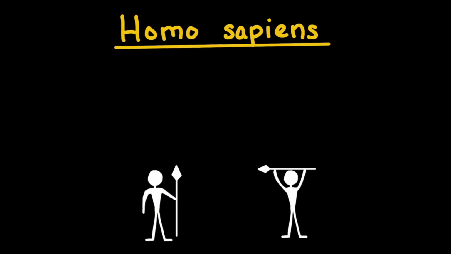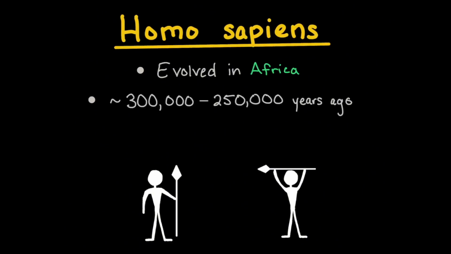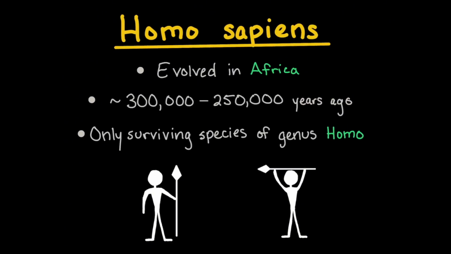Our species is Homo sapiens. Homo sapiens evolved in Africa around 300,000 to 250,000 years ago. They are the only surviving species of the genus Homo. We'll explore Homo sapiens in further detail in the next episode.